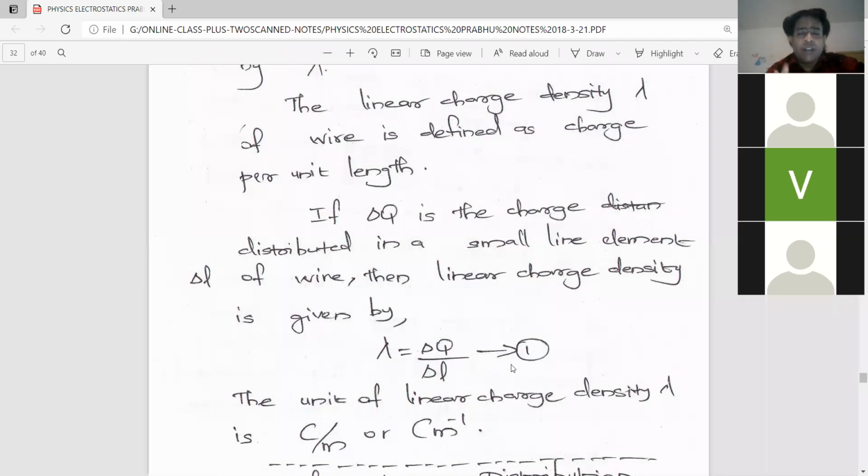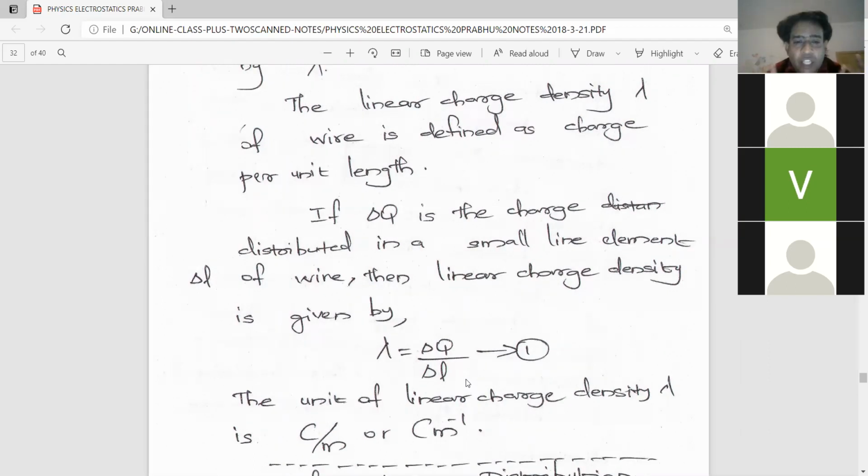So what will be the unit of linear charge density? Because it is an equation, we can get the unit from it. Here, for delta Q, what is the unit of charge? Coulomb, right? And what is the unit of delta L? Meter. So coulomb per meter, or coulomb meter raised to -1, is the unit of linear charge density.